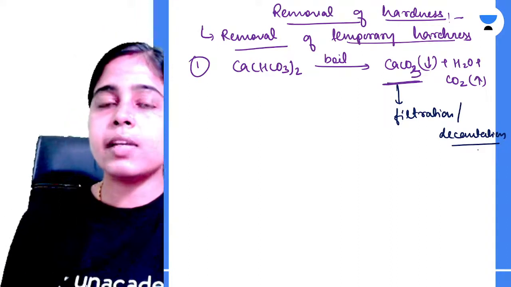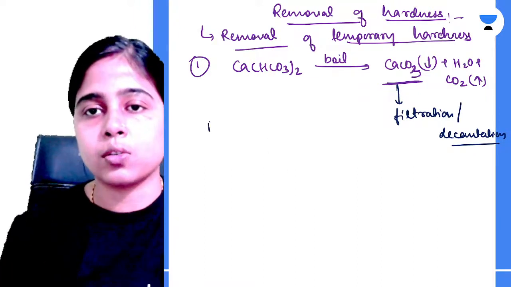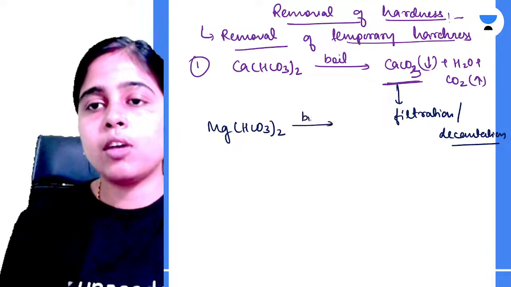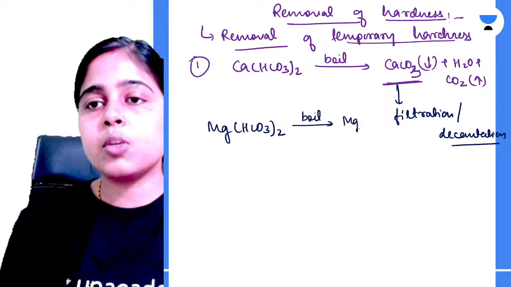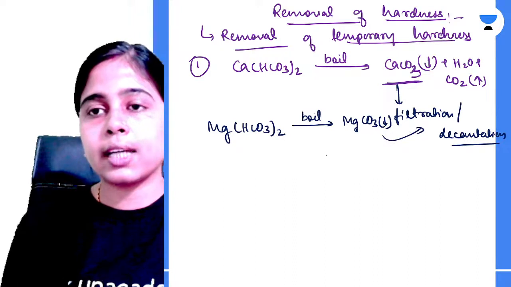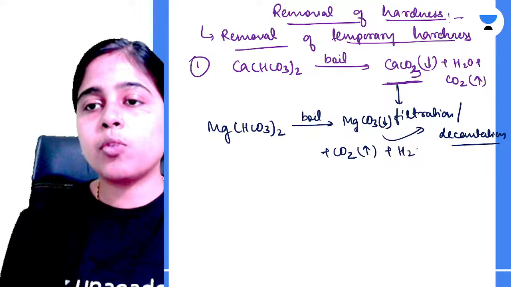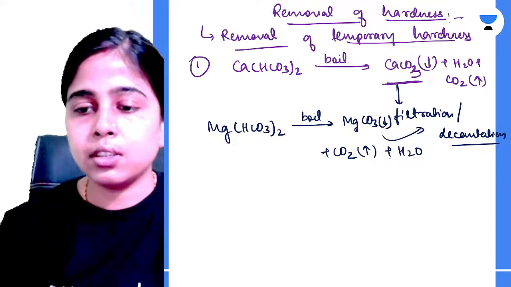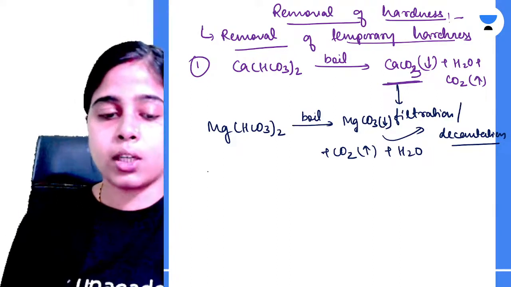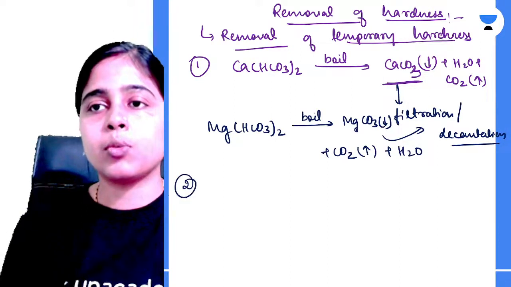Is it clear? The same thing will happen with magnesium bicarbonate also. Magnesium bicarbonate will boil off to give an insoluble precipitate of magnesium carbonate, which is again removed by filtration or decantation. Carbon dioxide escapes into the atmosphere and water is formed. Clear? But this is not a very practical method when very large quantities of water have to be made soft. So what can we do? What is the next method of removing the temporary hardness?